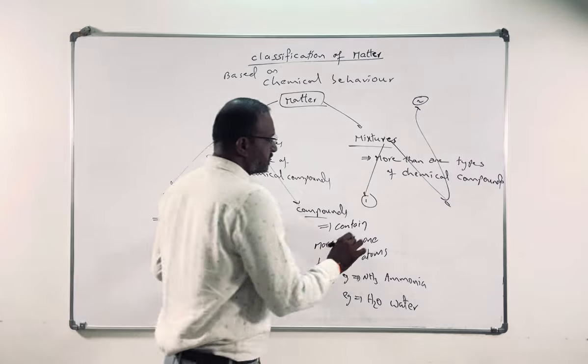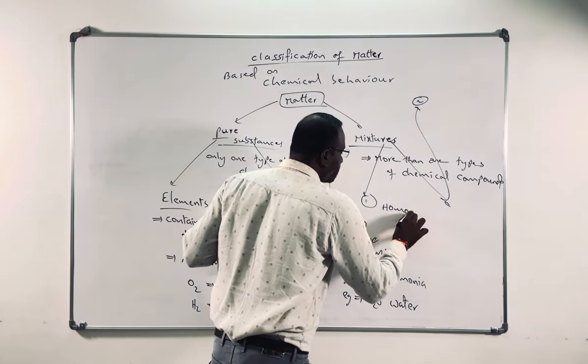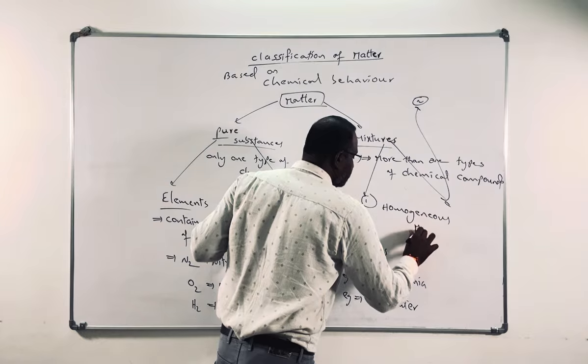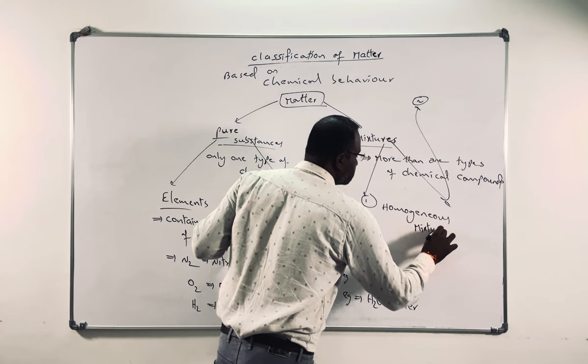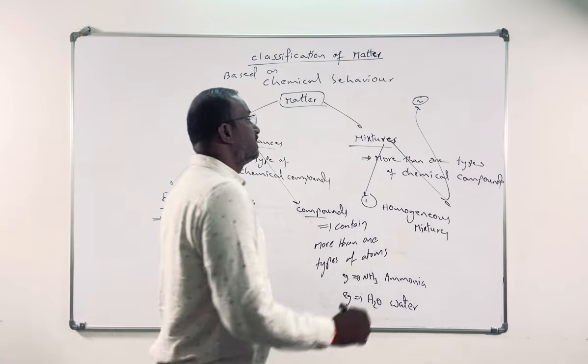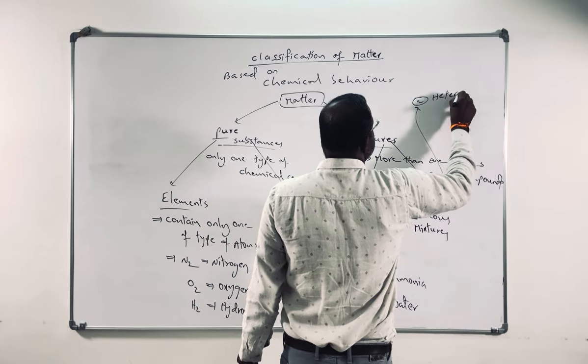Mixtures can be divided into two types. One is homogeneous mixtures. The second one is called heterogeneous mixtures.